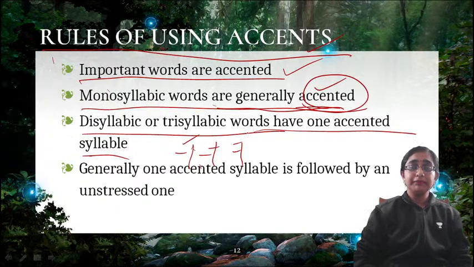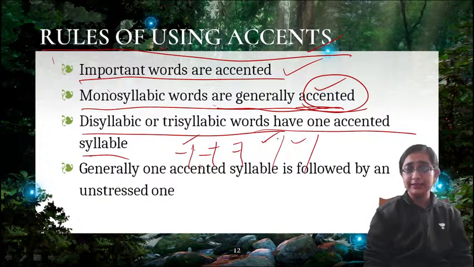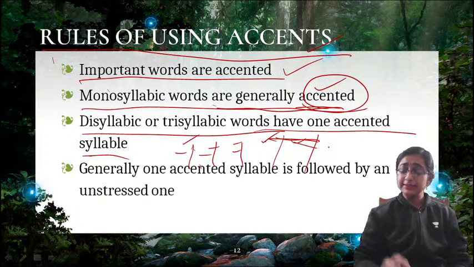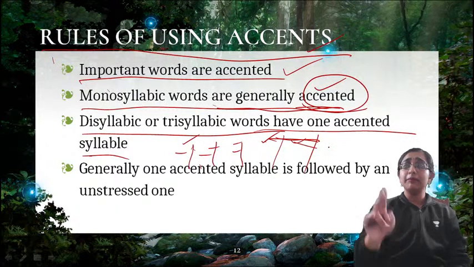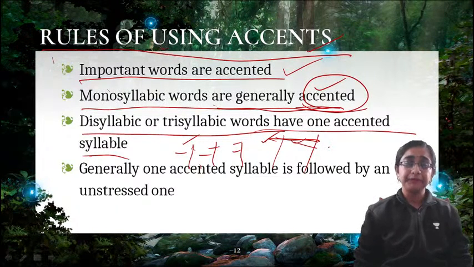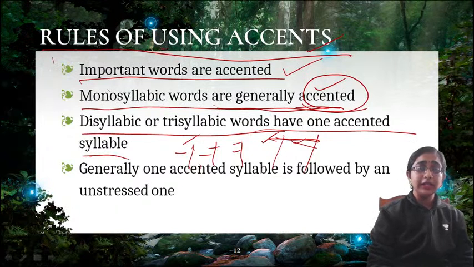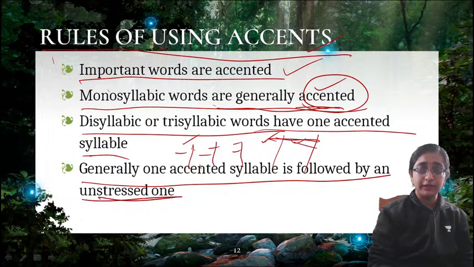And in a disyllabic word, one syllable is accented, another will be unaccented. This is the general rule, but there are also some disyllabic words which have two accented syllables. That also happens in poetry. Next rule is that generally one accented syllable is followed by an unstressed one.